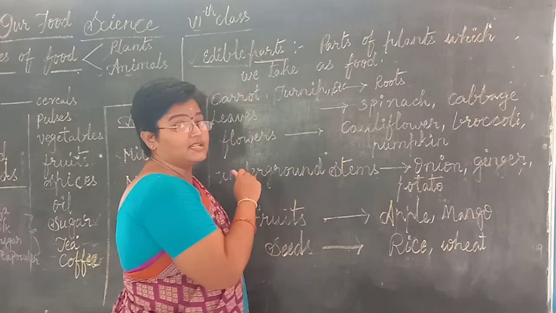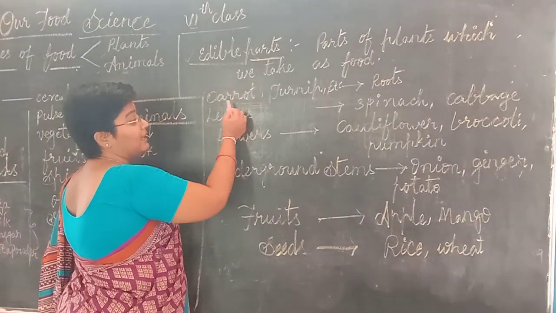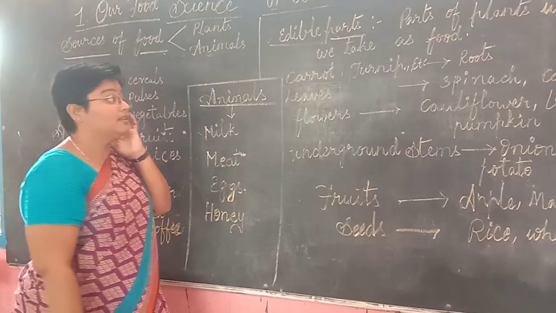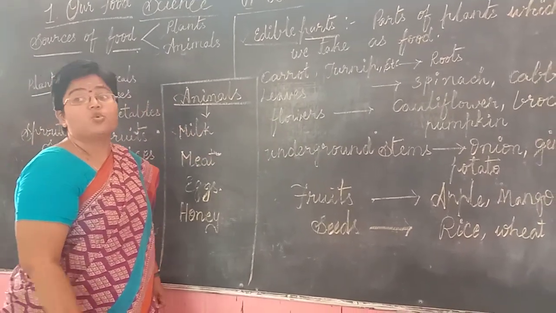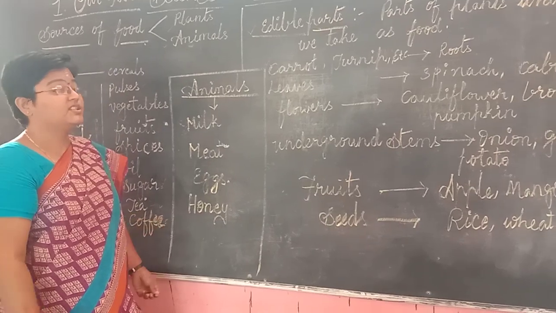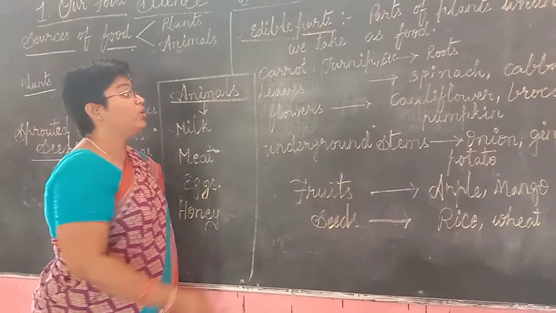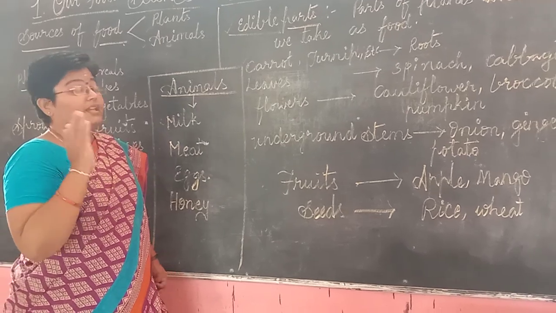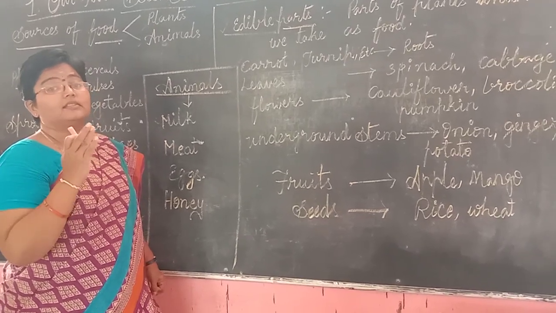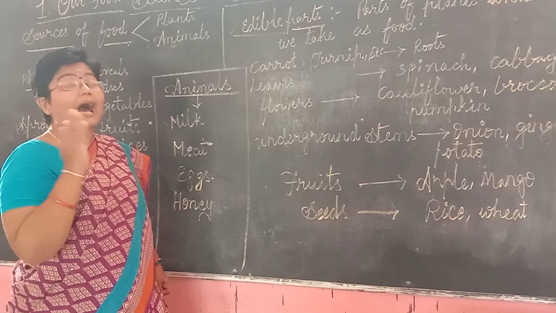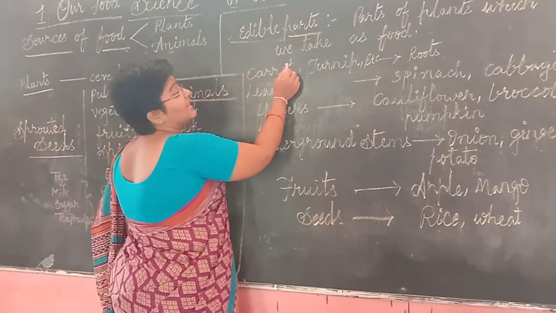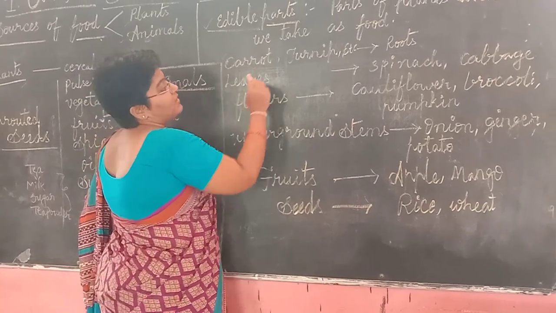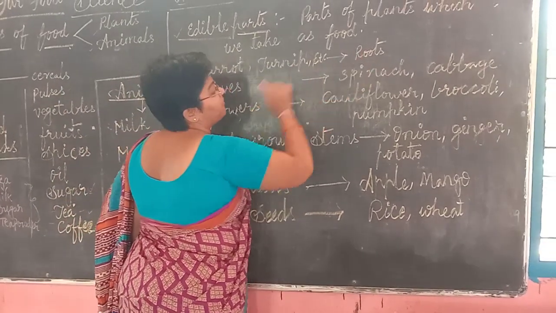We have discussed that roots are taken as food. Let us take an example that you know very well. What is good for eyes? Your mother will tell you that if you eat more carrot, your eyesight will be good. So where does this carrot come from? Have you ever thought about this? Yes, it is a root of a plant.